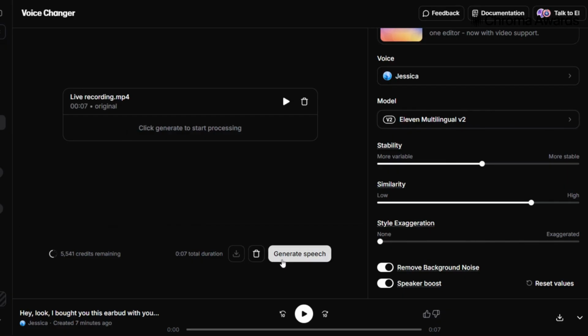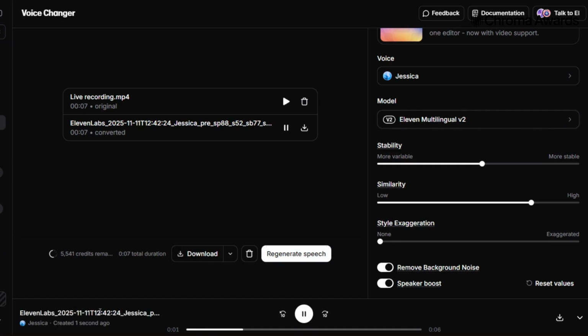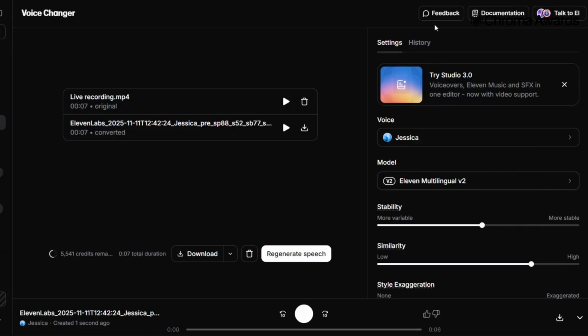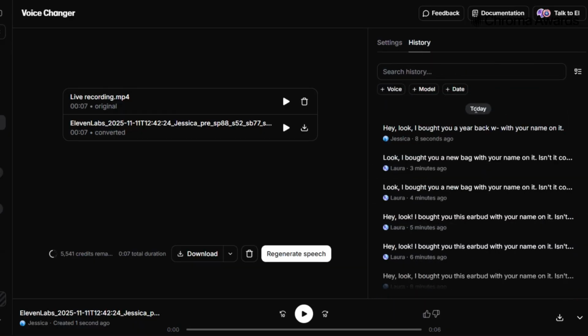There's also a history option where you can find everything you created. I ended up using it a lot because I kept clicking, changing settings, and when the latest output wasn't good enough, I went back through the history and picked an older one.